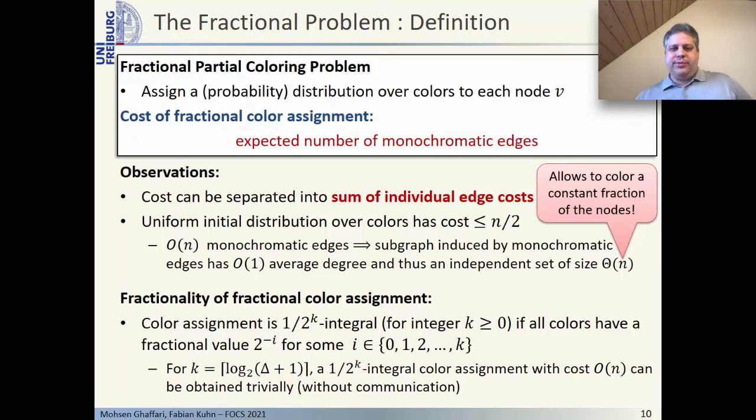For convenience, we will assume that all the fractional values in the fractional color assignments are inverse powers of 2. For a non-negative integer k, we say that the fractional color assignment is 1 over 2 to the k integral if the smallest fractional value of a color in a color assignment to a node is not smaller than 2 to the minus k. Note that for k equals log base 2 of delta, a 1 over 2 to the k integral color assignment with total cost O of n can be computed without communication in a simple way. Instead of starting with a uniform distribution over colors, we just start with an almost uniform distribution in order to make sure that all fractional values are inverse powers of 2.